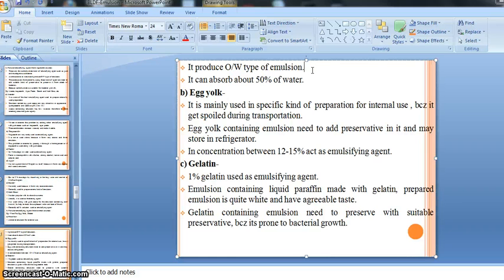When we feel dryness in our skin, that time we use cold cream, because cold cream retains the moisture in our skin. That's why it becomes very helpful, as wool fat has the property of absorbing 50% of water.